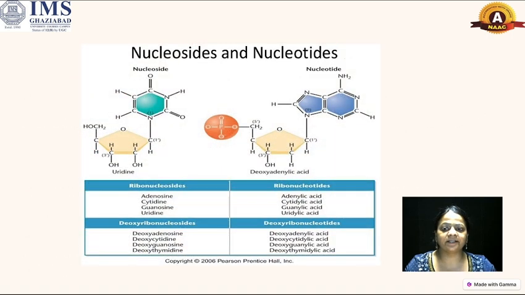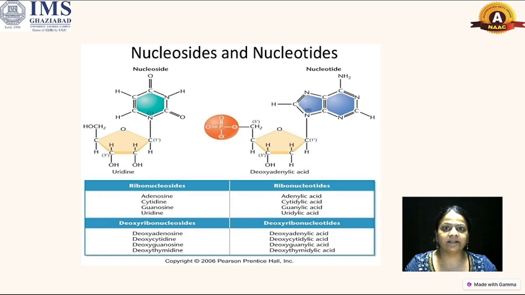So here are some nucleotides and nucleosides of the RNA. In the ribonucleosides: adenosine, cytidine, guanosine, uridine. The deoxyribonucleosides are deoxyadenosine, deoxycytidine, deoxyguanosine, and deoxythymidine. Ribonucleotides are adenylic acid, cytidylic acid, guanylic acid, uridylic acid, and the deoxyribonucleotides are deoxyadenylic acid, deoxycytidylic acid, deoxyguanylic acid,